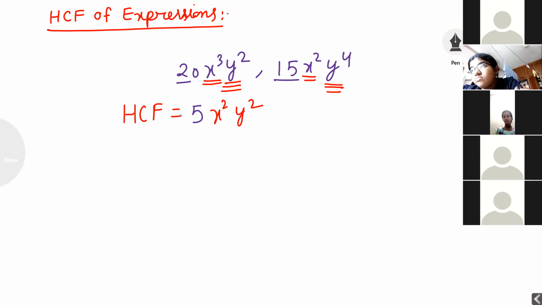How to find HCF? Firstly, I want to check both numbers come in which table. Both digits come in the 5 table. After that, I want to check the least degree of the variable. First variable is x, second variable is y. Least degree of the variable x: x cube is there, x square is there. I have taken x square common. Next, least degree of the variable y: y square, y power 4 is there. I want to take y square common. This is called HCF, highest common factor.